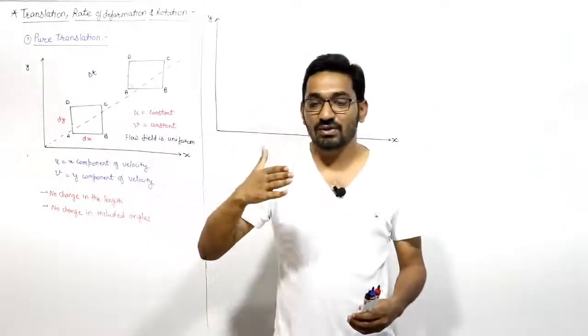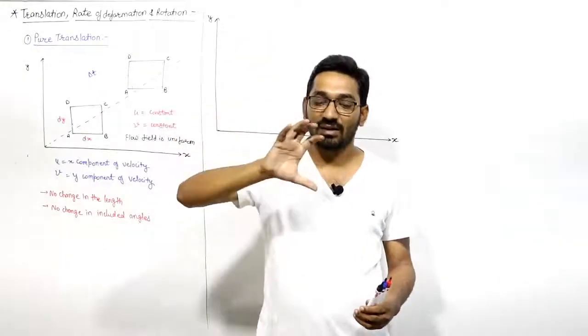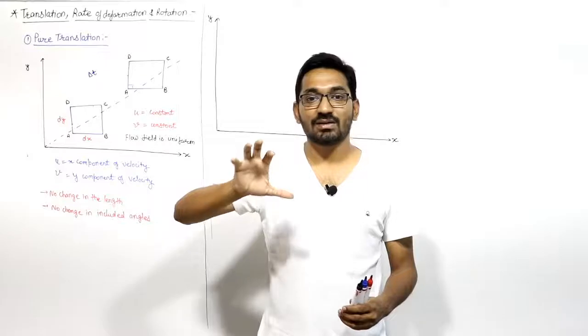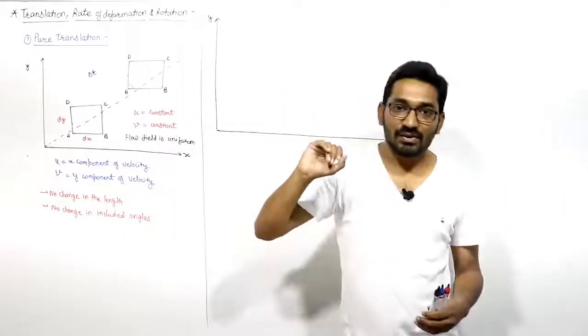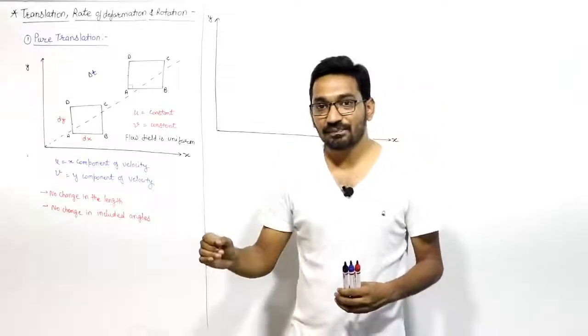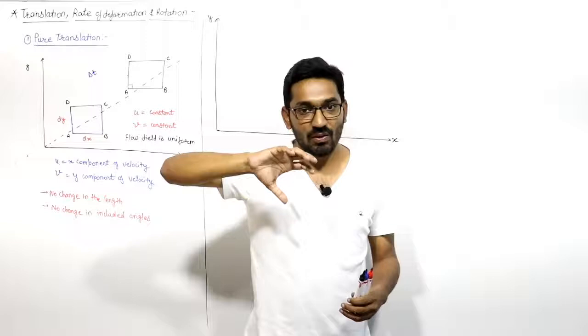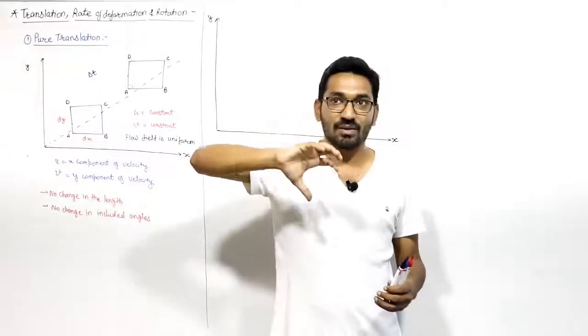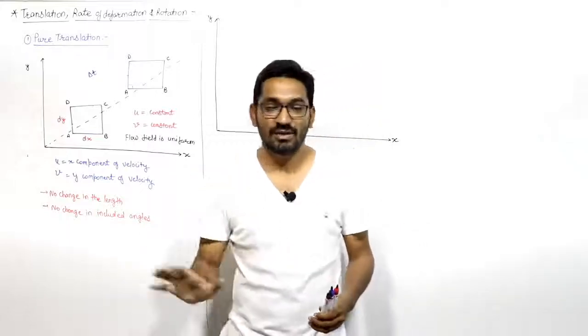That means u is not a function of y. If the fluid is moving in the y direction, the velocity component u is constant, right? Similarly, the y component of velocity, v, is a function of y only. That means if the fluid is moving in the y direction, only then the y component will change. If the fluid is moving in the x direction, the y component of velocity will not change, right?